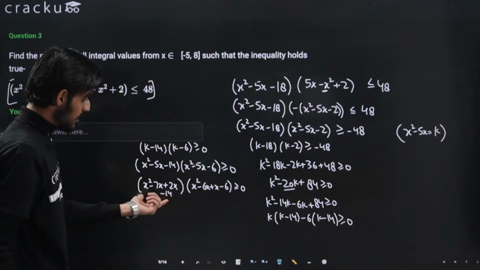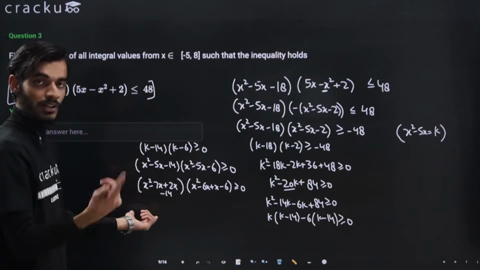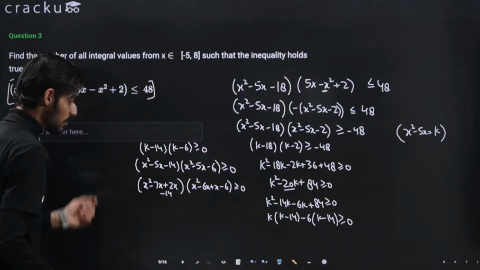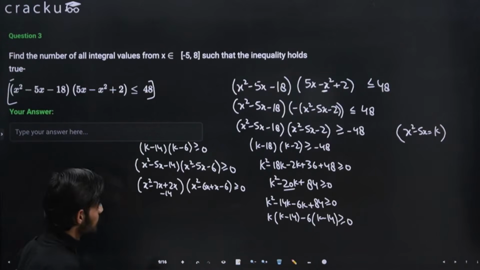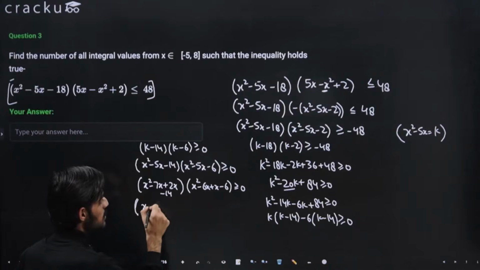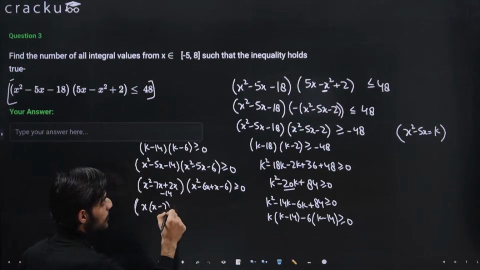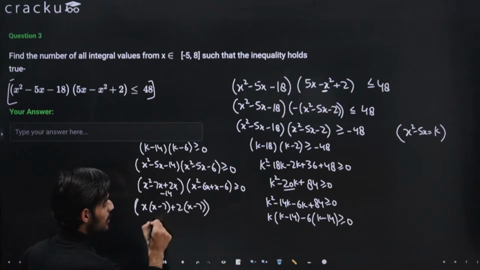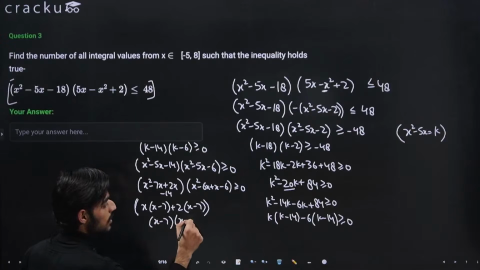It is just about writing the terms and then finding the critical values, and then we will be able to figure out the end result. So solving this further, it will come out to be x times x minus 7 plus 2 times x minus 7. So this will be equal to x minus 7 and x plus 2.